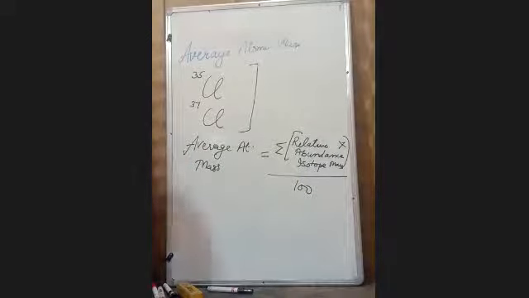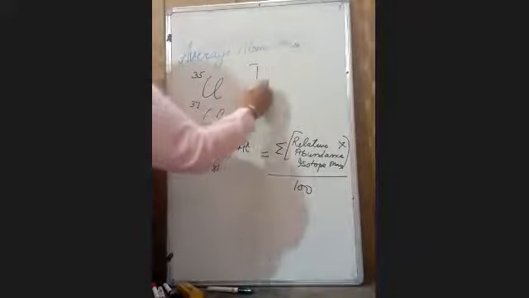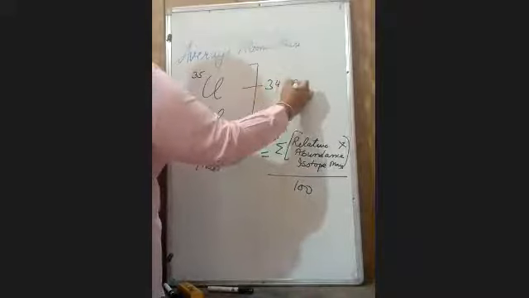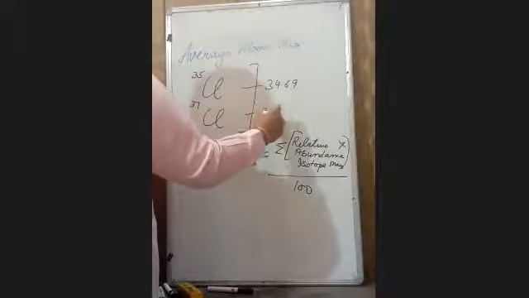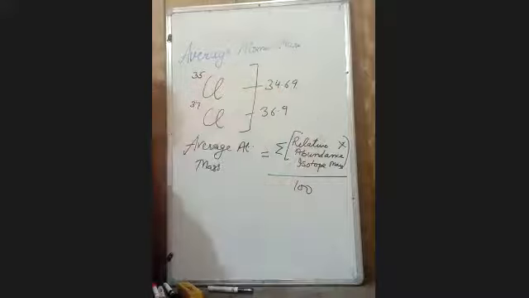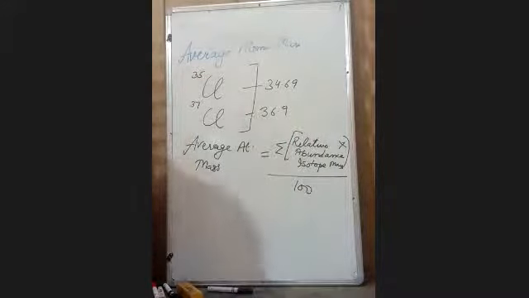Suppose I take one example. For chlorine 35 the atomic mass is 34.69, and for chlorine 37 it is 36.9. Now how will we calculate its average atomic mass?